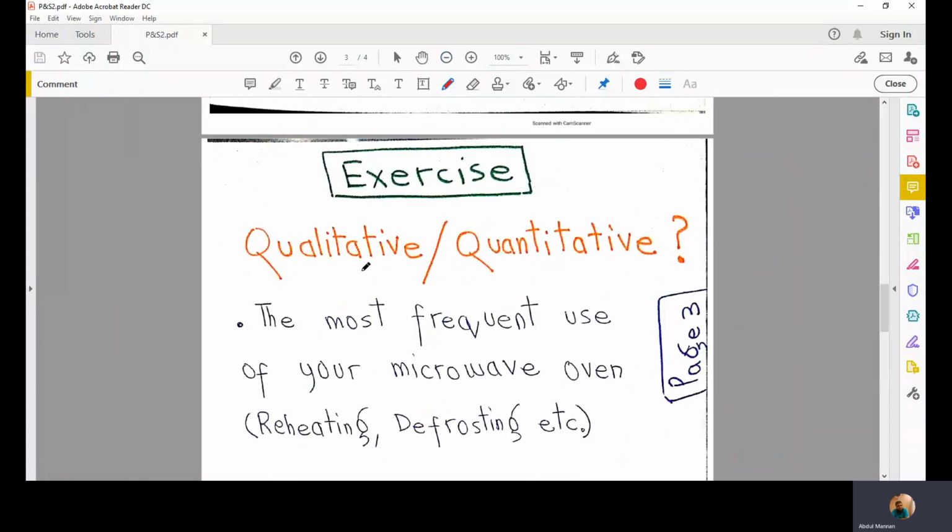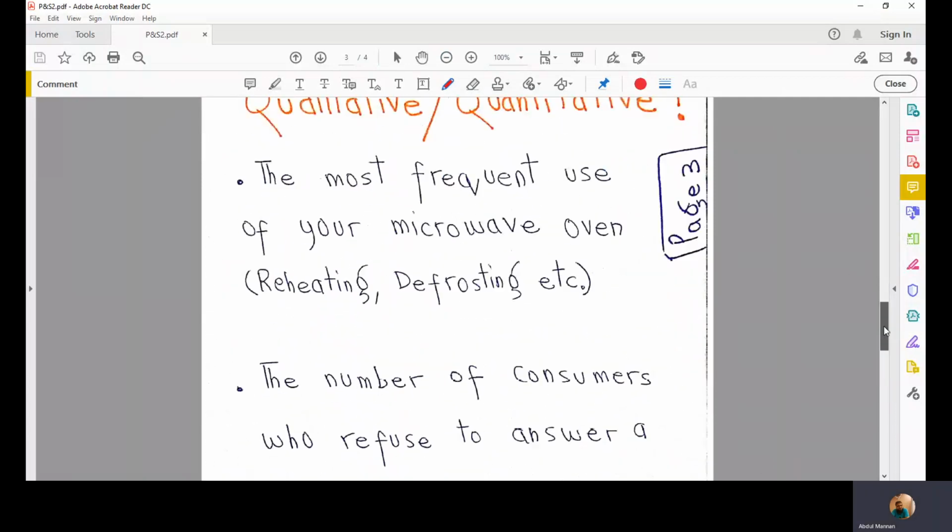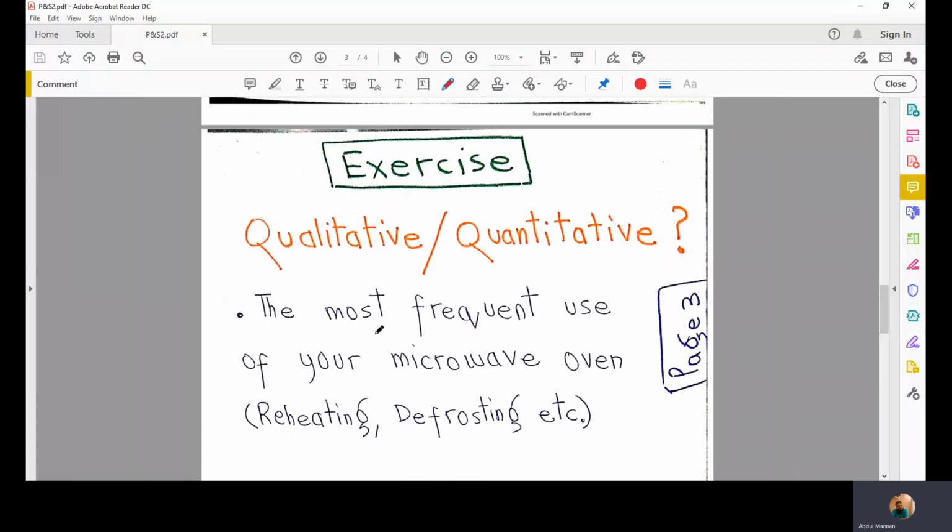We have to select which of these given scenarios refer to qualitative variables and which of them are quantitative variables.